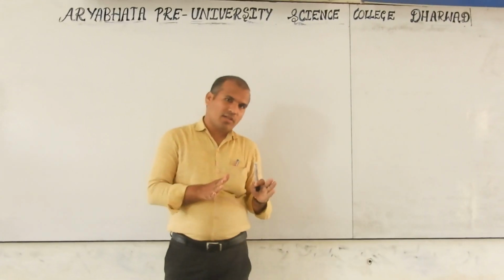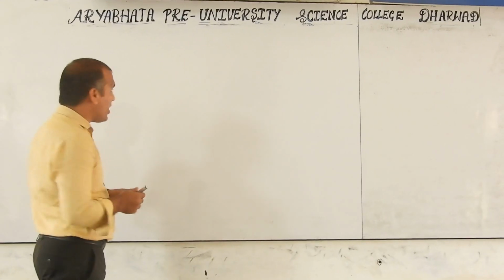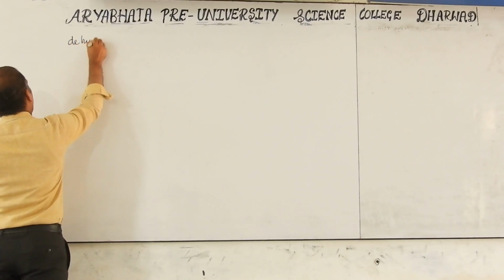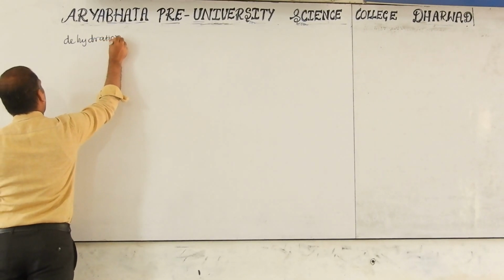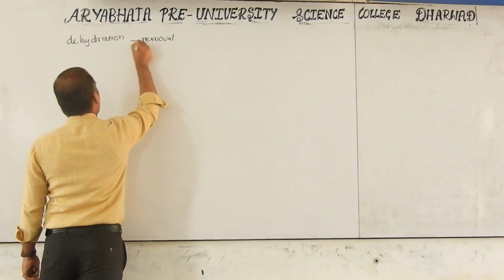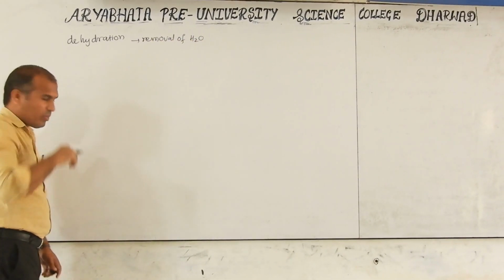That is called elimination, and also dehydration. Removal of water is known as dehydration. So you have to remember all these things.